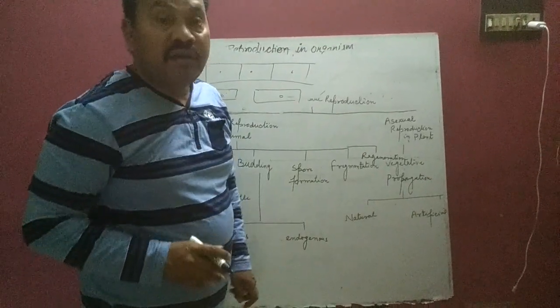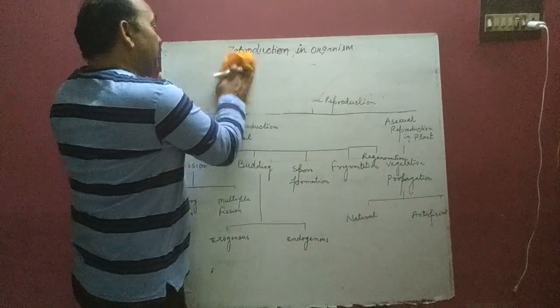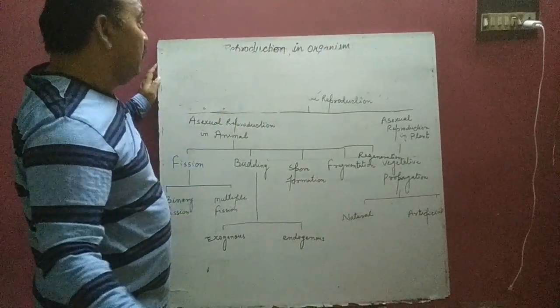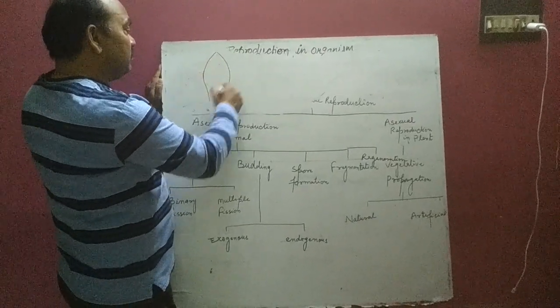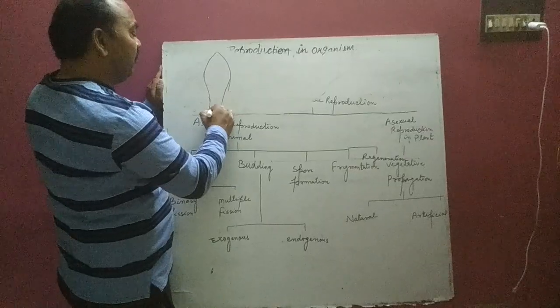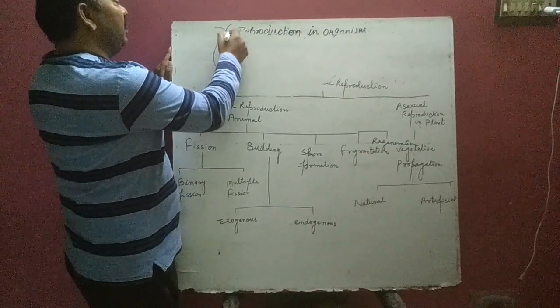Next is called regeneration. Regeneration in case of planaria and hydra. Planaria is a multicellular body. It has a great power of regeneration. This is the planaria.